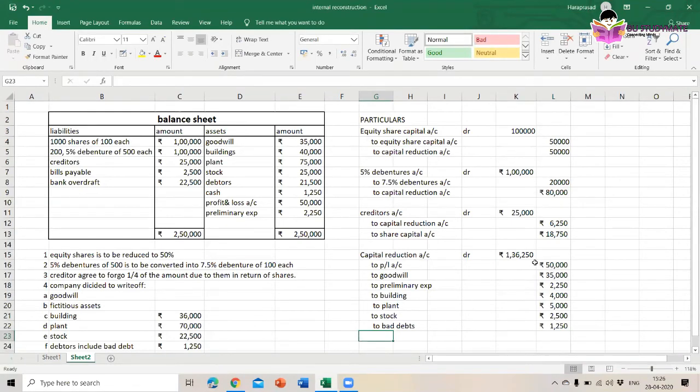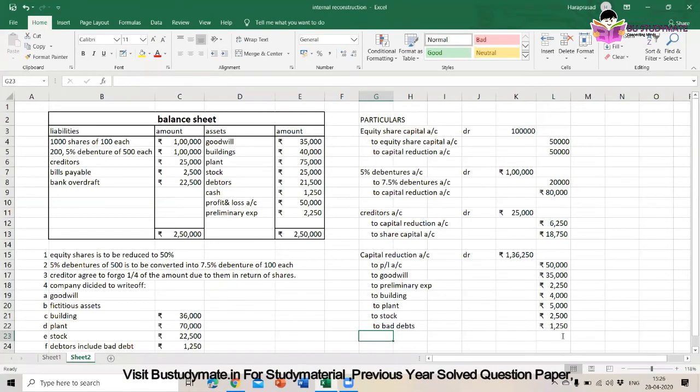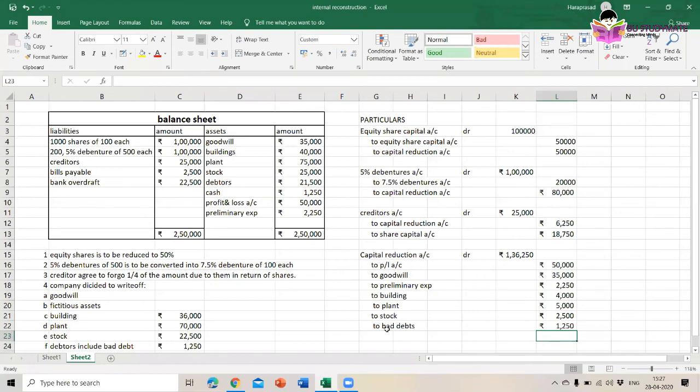Okay, if we add all these things, then the rest of the amount will go to capital reserve account. Capital reserve account. How much? This is the balancing amount.